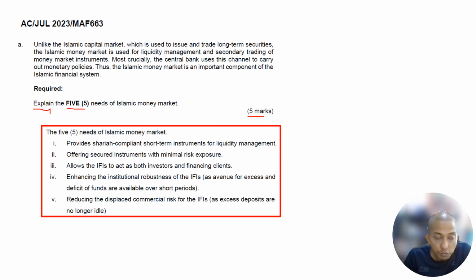Allow the Islamic financial institution to act as both investor and financing client, enhancing the robustness of Islamic financial institutions as an avenue for surplus and deficit funds over a short-term period, and reducing the displaced commercial risk for Islamic financial institutions, since excess deposits are no longer idle.